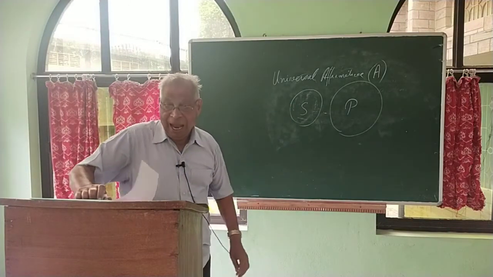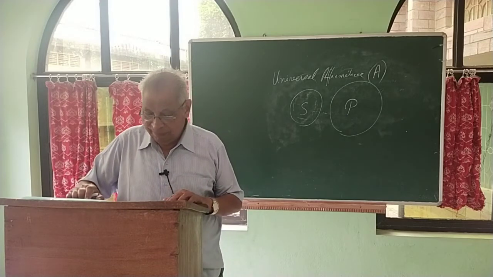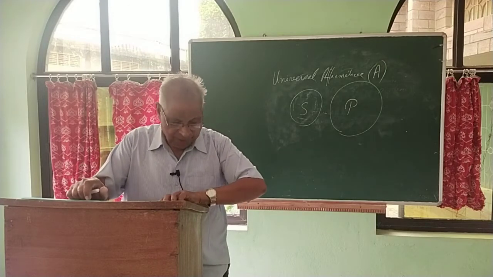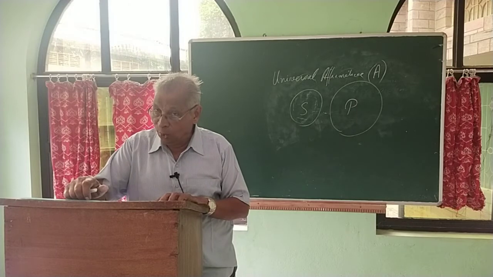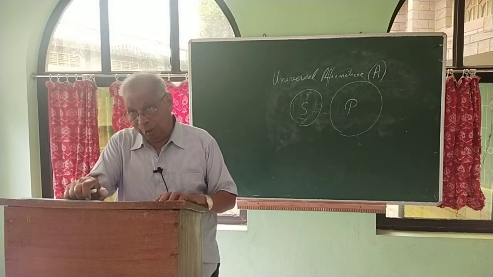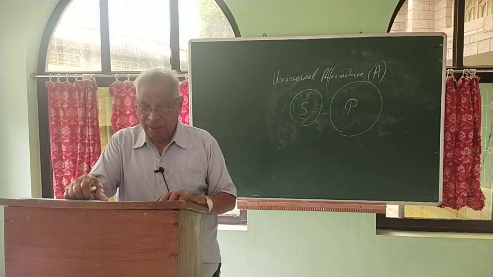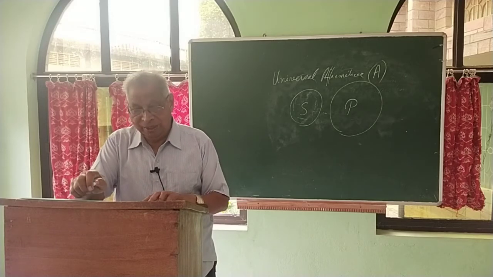That is the I proposition. Now the last one is the O proposition, particular negative. It is again taken from nego, I deny or I negate, and O is the second vowel. Therefore O stands for particular negative.